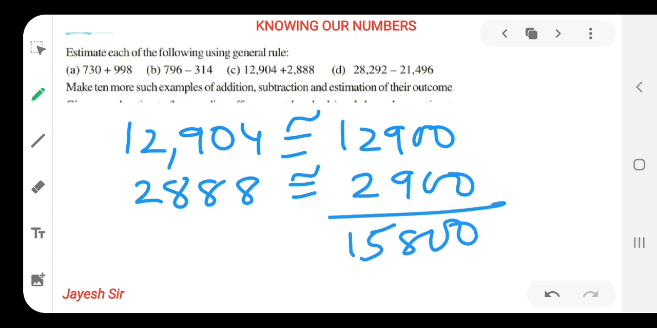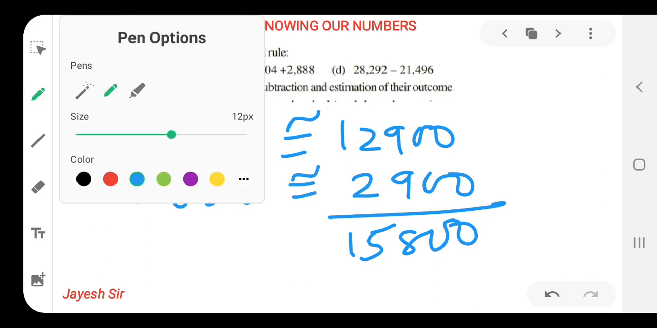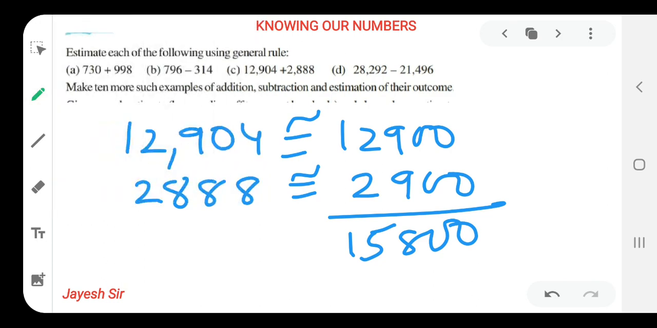This is our answer after rounding off to the nearest hundreds. Now we will round off to the nearest thousands and see what the difference is between nearest thousand and nearest hundreds. 12904 should be rounded off as per thousand to 13,000. How, friends? Let us see. 15,800 is our answer based on rounding off to the nearest hundreds.